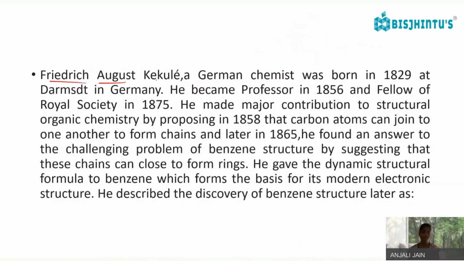So Friedrich August Kekule, a German chemist, was born in 1829. This is how benzene was founded by Friedrich August Kekule. At Darmstadt in Germany, he became a professor in 1856 and a fellow of the Royal Society in 1875.